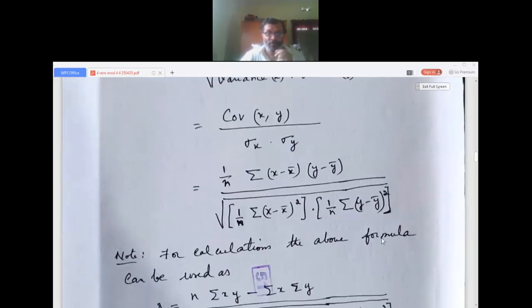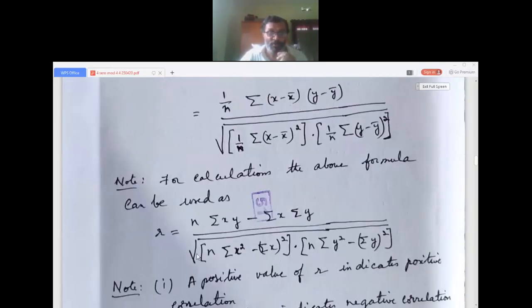For calculations, the above formula looks a little complicated, so it is simplified. The simplified formula is R, the coefficient of correlation, equals n into sigma xy minus sigma x into sigma y, divided by the square root of n into sigma x squared minus sigma x whole squared, into n into sigma y squared minus sigma y whole squared.